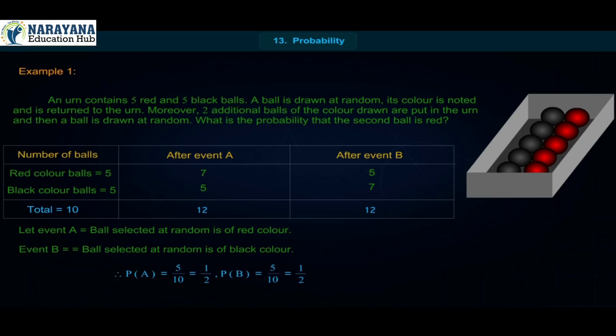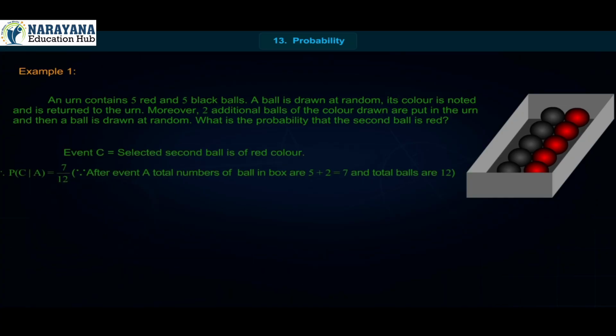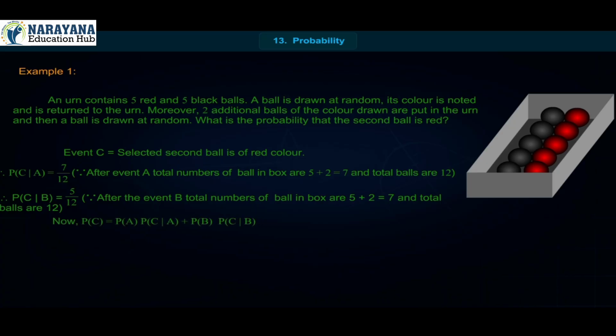P of B is equal to 5 upon 10 is equal to 1 upon 2. Event C is equal to selected second ball is of red color. Therefore, P of C by A is equal to 7 upon 12 because after event A, the total number of red balls in the box is 5 plus 2 is equal to 7 and total balls are 12. Therefore, P of C by B is equal to 5 upon 12 because after the event B, the total number of red balls in the box is 5 plus 2 is equal to 7 and total balls are 12.